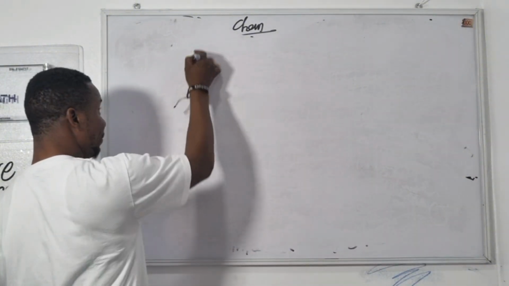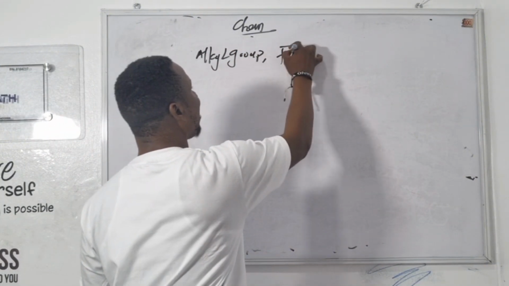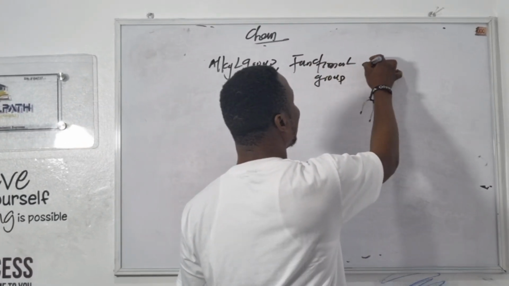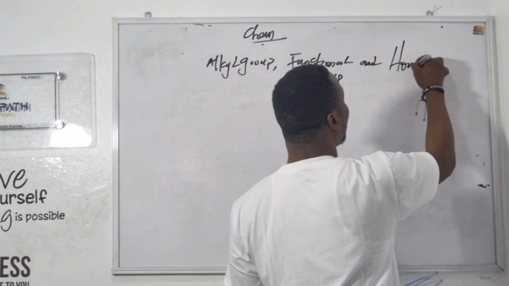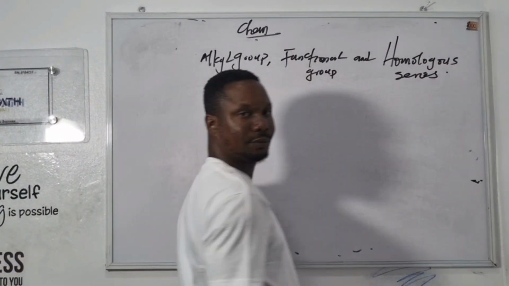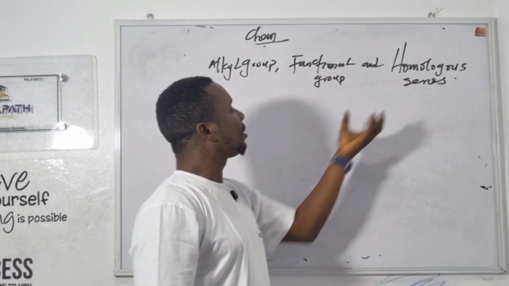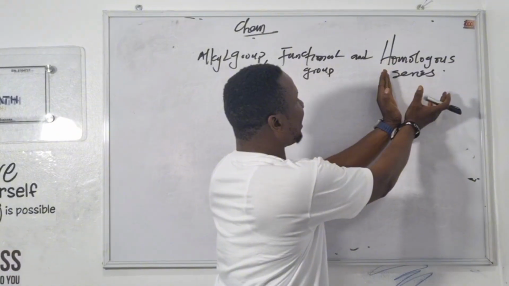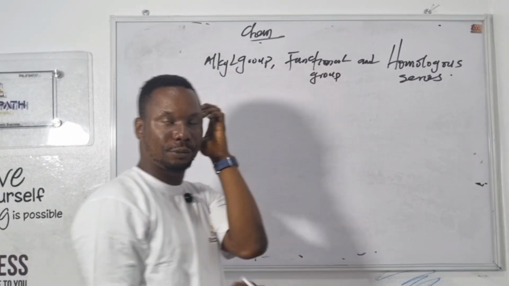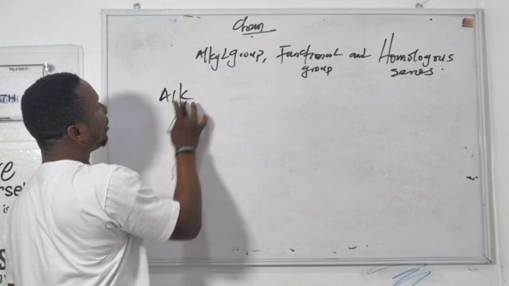Our next topic is the alkyl group, the functional group, and homologous series. Before we know what a homologous series is, we must have an idea of the alkyl group and the functional group. Now, what is an alkyl group first?